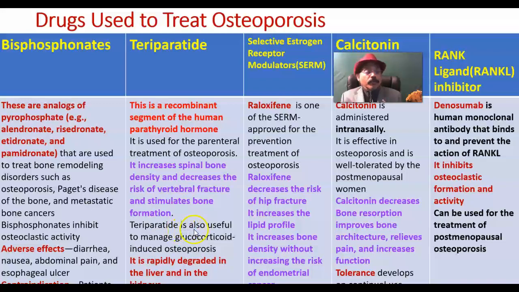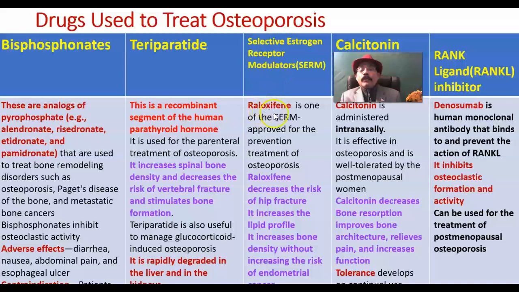Teriparatide is also useful to manage glucocorticoid-induced osteoporosis, like when some people take prednisolone for a long time. They may have osteoporosis due to glucocorticoid action. In that case, teriparatide is the drug of choice. It is rapidly degraded in the liver and in the kidneys.